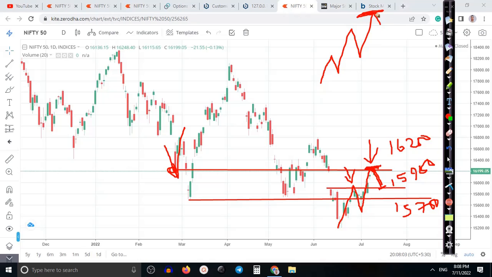Now price is somewhere there, and there is a probability of a pullback near 15,900. Definitely nobody knows about that one. So basically we are looking for a buy after breaking the level of 16,200. If price breaks this level, we'll definitely go for a buy.